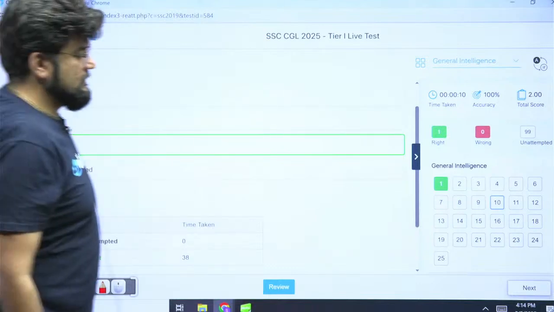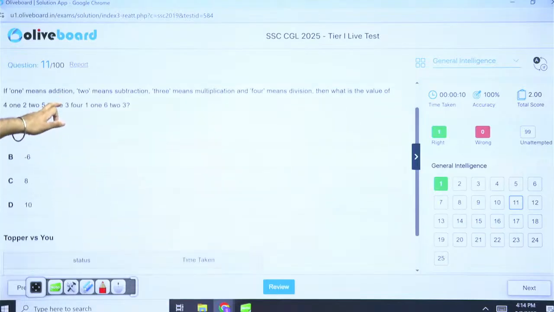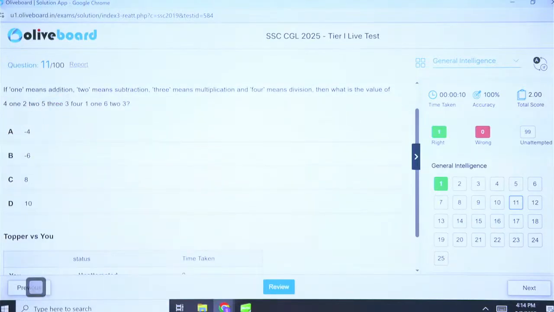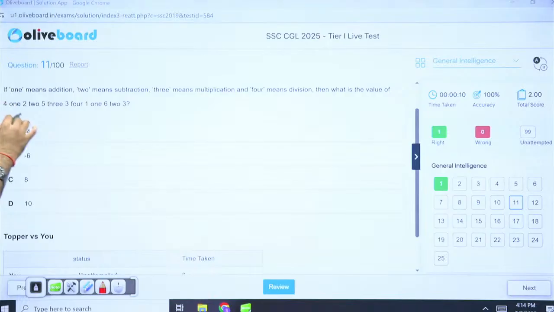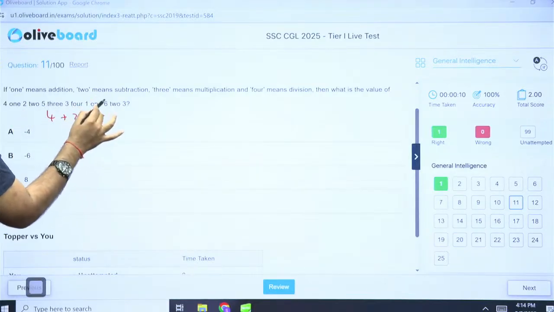Okay. Next, question number 11. One means addition. Okay. So 4 plus 2. 2 means subtraction. Minus 5. 3 means multiplication.